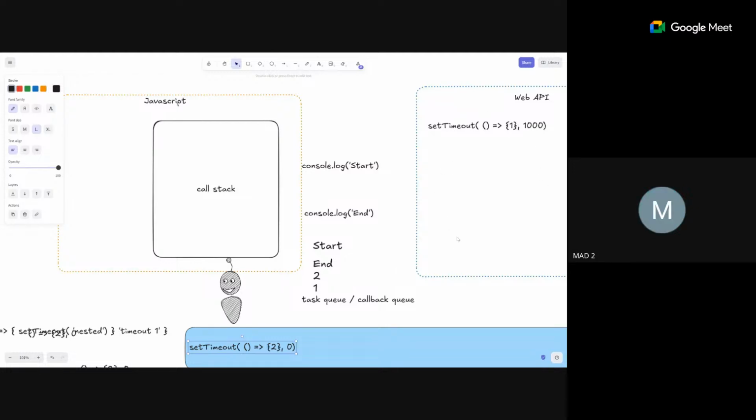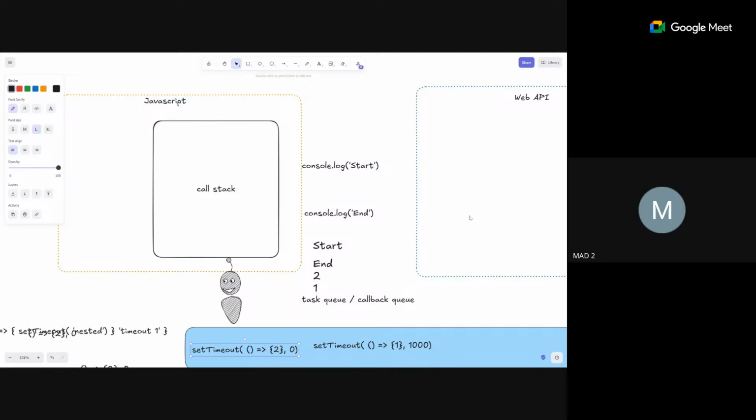Suppose we are talking about set timeouts. If there are multiple set timeouts at the same time, whichever is done first will be moved to the callback queue, or task queue. Since this is a queue, the name itself says it: whatever was pushed first is moved first. Multiple things can definitely happen in the web API, even in real life applications, and whatever the result is, it will be pushed to the task queue.